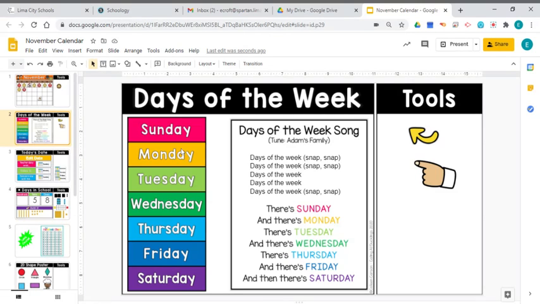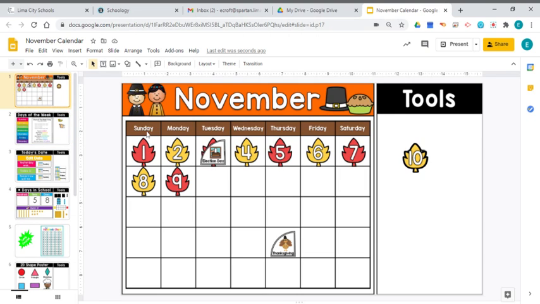Now, while our words go Sunday, Monday, Tuesday, Wednesday, Thursday, Friday, Saturday, when you look at the calendar, they go across the calendar like that. Sunday, Monday, Tuesday, Wednesday, Thursday, Friday, Saturday.